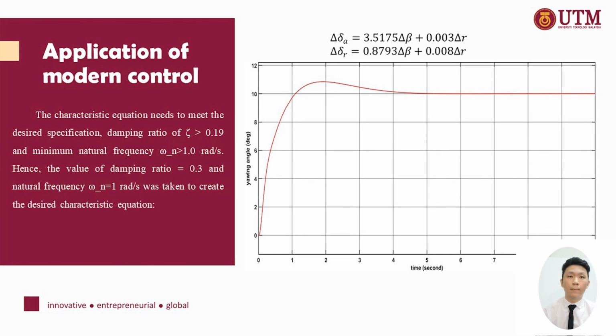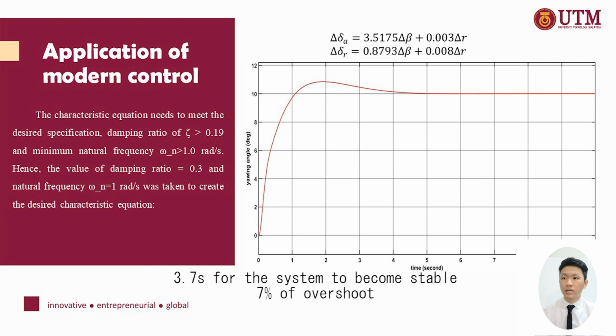Okay, next we apply a similar method to the characteristic equations, but we change the damping ratio to 0.3 and the natural frequency to 1 radian per second, to create the desired characteristic equations. The above figure shows the response with the state feedback application. For the yawing angle controller, it only took 3.7 seconds for the system to become stable, and the system is much faster, with almost 7% of overshoot.